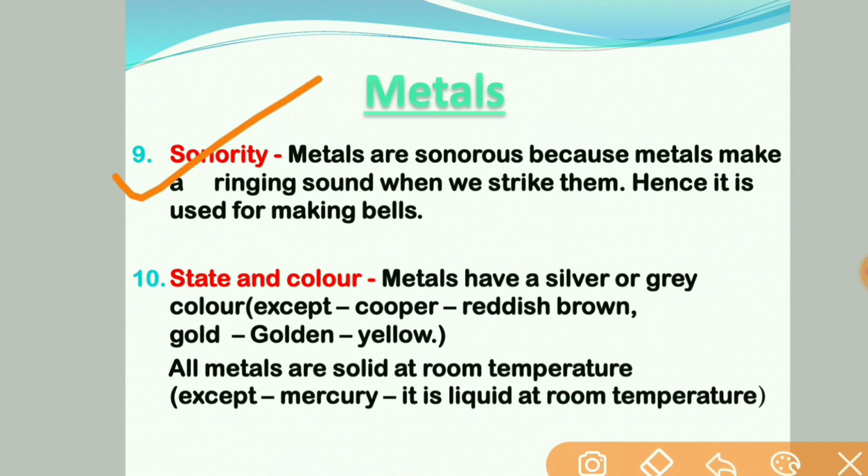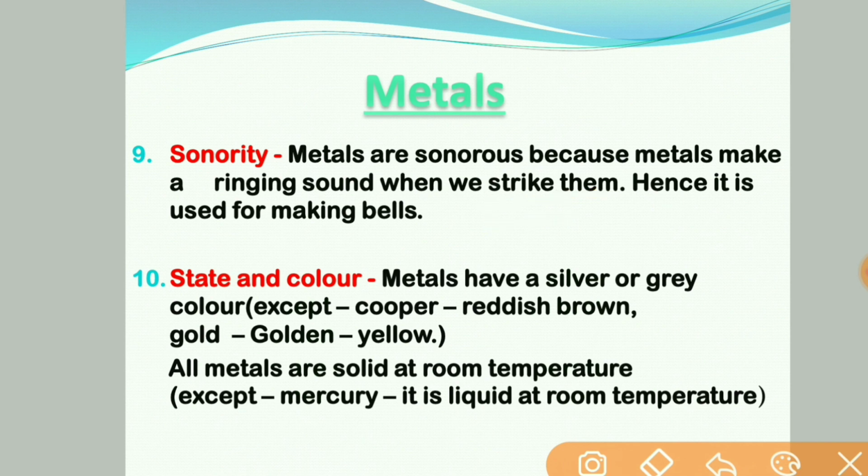Sonority means metal can produce sound when struck on a hard surface. Hence it is written here, metals are sonorous because metal makes a ringing sound. That ringing sound is also called metallic clink when we strike them. Hence it is used for making bells, and strings or wires of violin, guitar, etc.